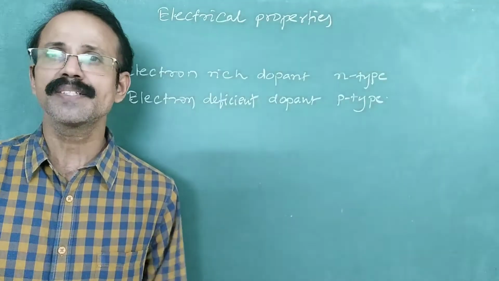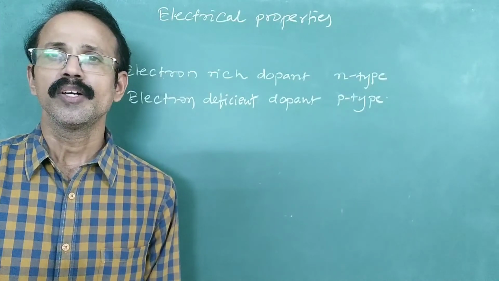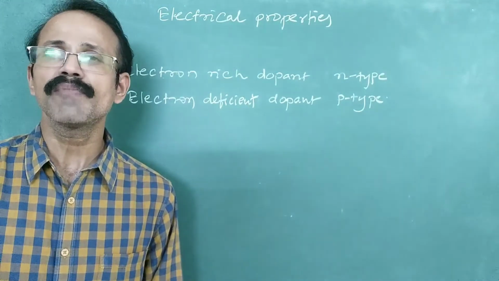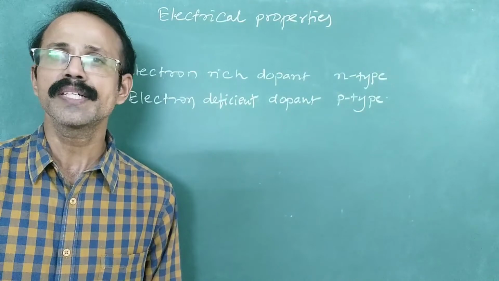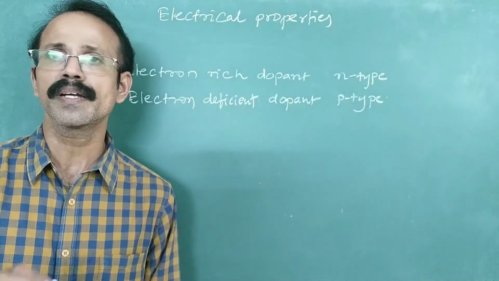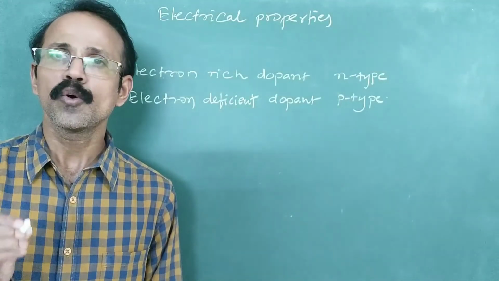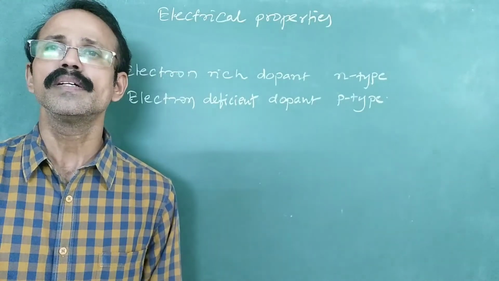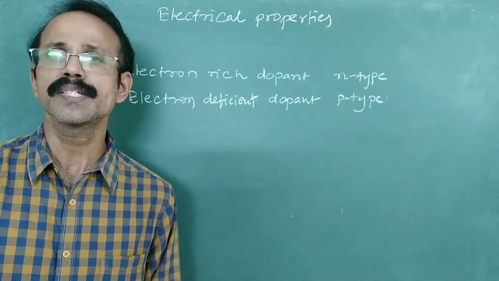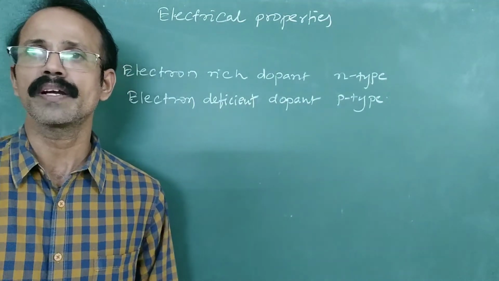Now to summarize, doping of a semiconductor with an electron rich dopant results in the formation of an N type semiconductor, and doping a semiconductor with an electron deficient dopant results in the formation of a P type semiconductor.